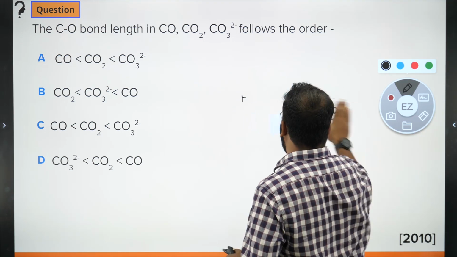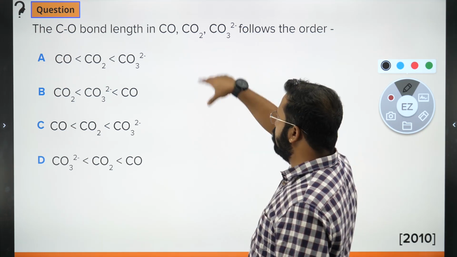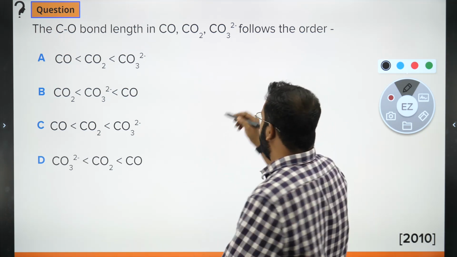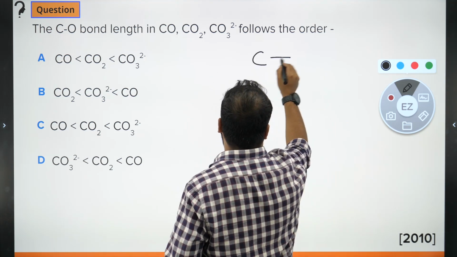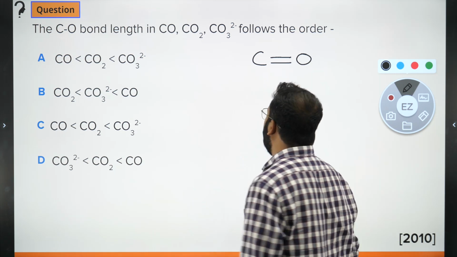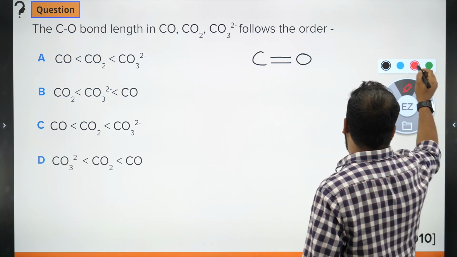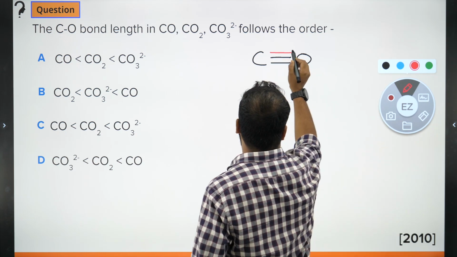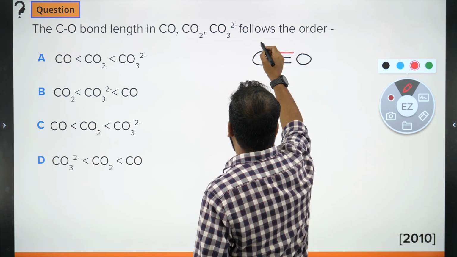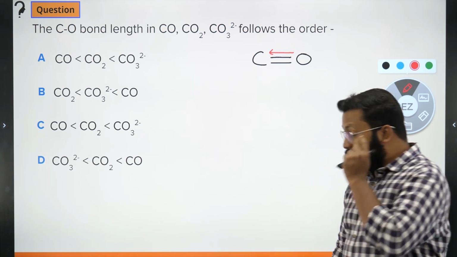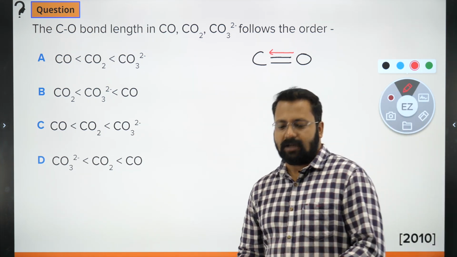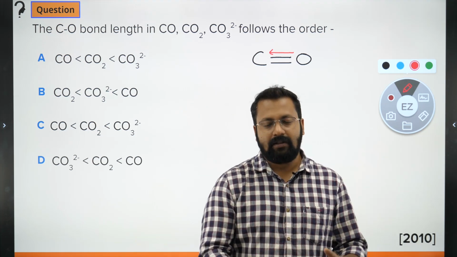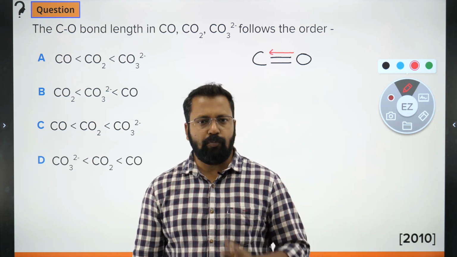So to solve this question, we first need to write the structure, or the bonding, how does the molecule look like? So CO, there's a double bond between carbon and oxygen. Apart from that, there is a coordinate bond in this direction. This coordinate bond exists because oxygen needs to form 2 bonds to arrive at the octet.